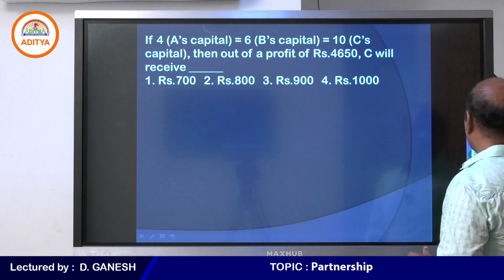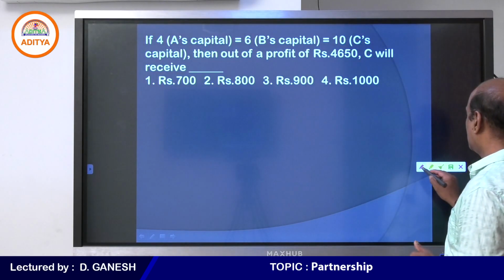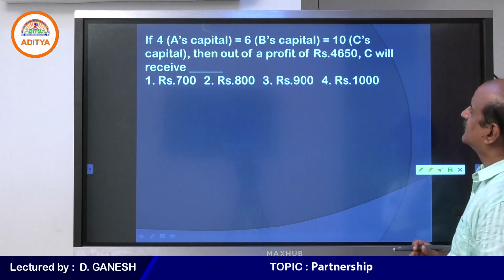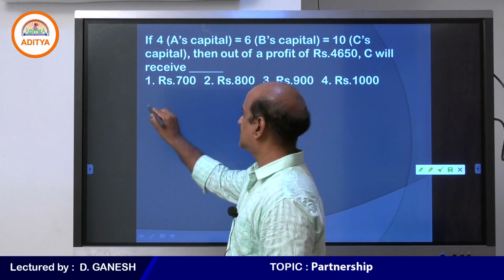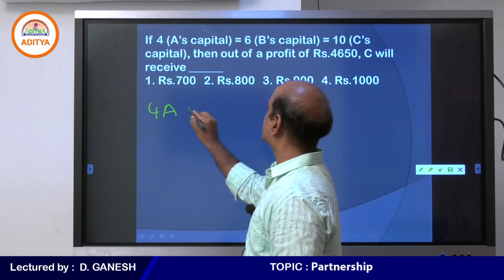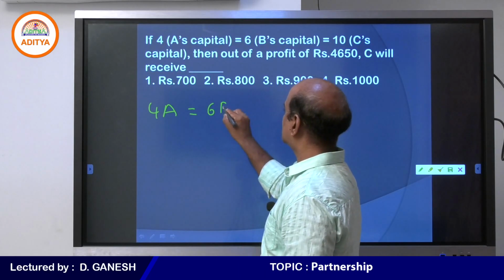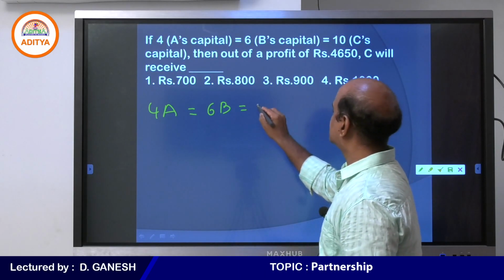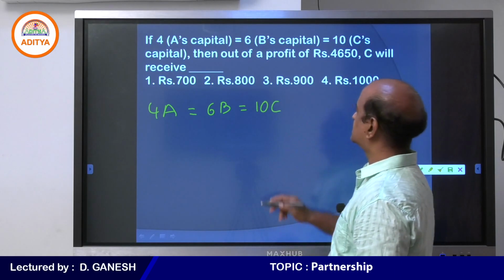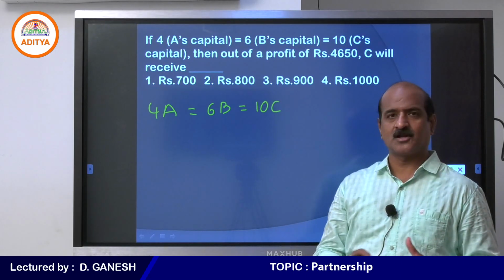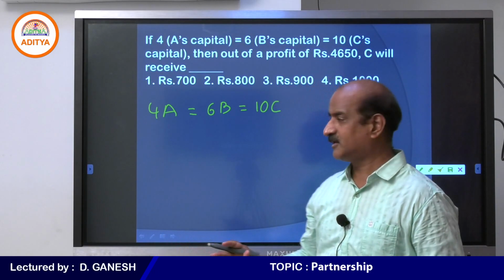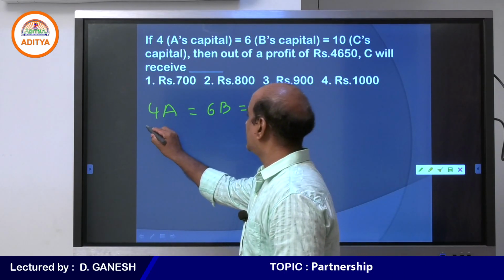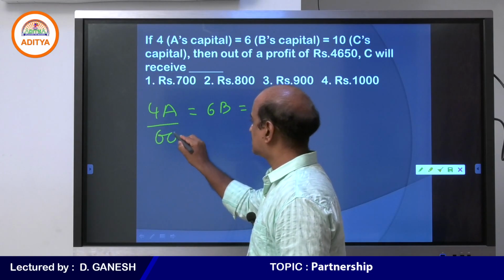Here we go. If 4 times A's capital is equal to 6 times B's capital, which is equal to 10 times C's capital, that is not the convenient way. So whenever this kind of question is given to us, what do we do? We divide the entire equation by 60.